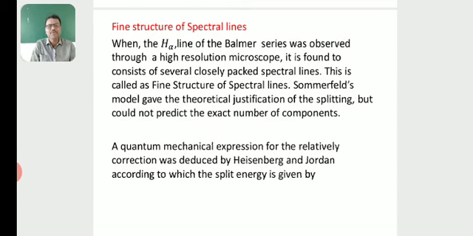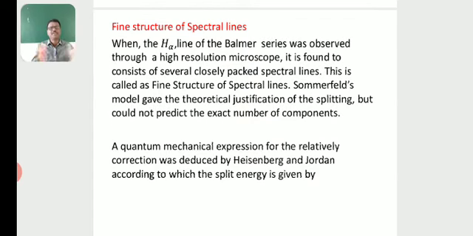So, we know the hydrogen spectrum. In the case of the Balmer series, the H-alpha line is due to the transition of the electron from the third orbit to the second orbit. Similarly, H-beta from the fourth orbit to the second orbit, H-gamma from the fifth orbit to the second orbit, H-delta from the sixth orbit to the second orbit. So the H-alpha, H-beta, H-gamma, H-delta lines are formed in the Balmer series.